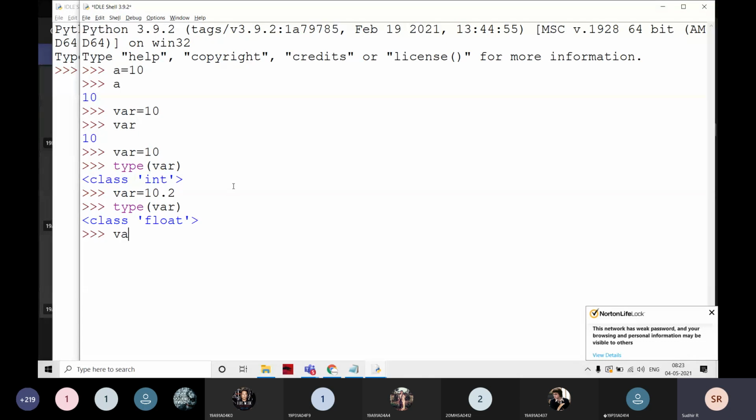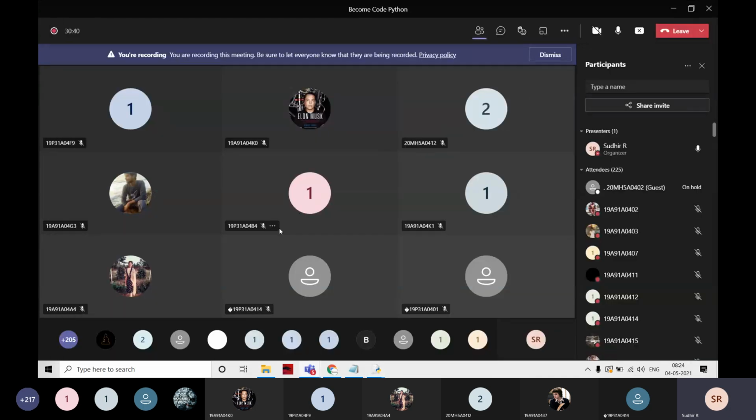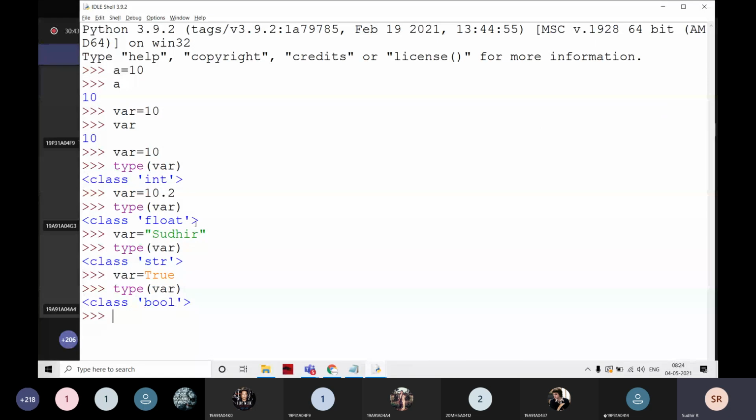Class is going to be float. For example, I am going to write some string here. If I take type of var, it is going to be str. For example, var is equal to a boolean thing. If I write a boolean thing, just observe here, the name is going to be changing. Don't give the small letter. If I write like this, that is going to be an error. I have to write the T capital and the remaining small. In false also, if I go for type of var, then it is going to be class bool. Okay, in this way I'm going to declare variables.